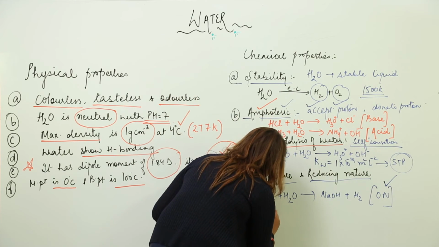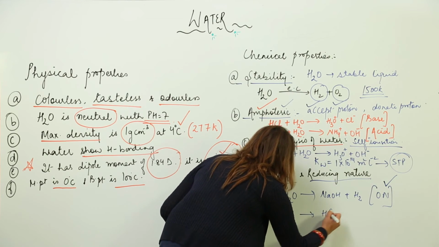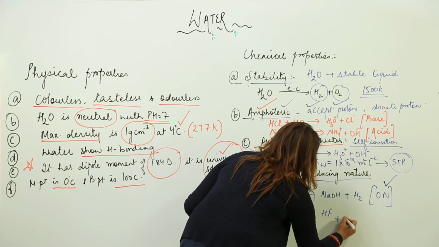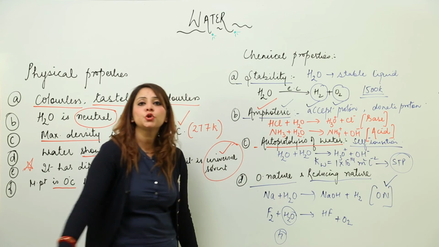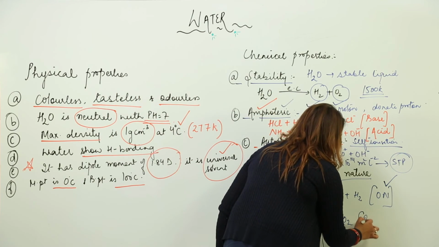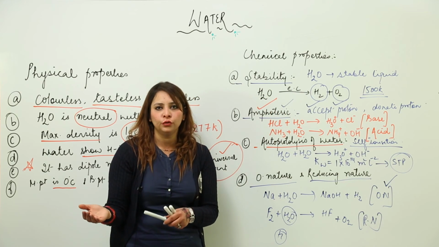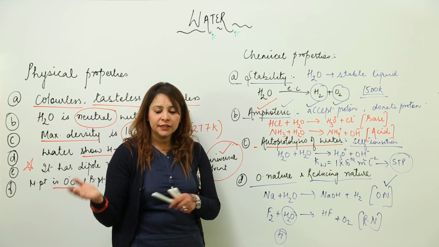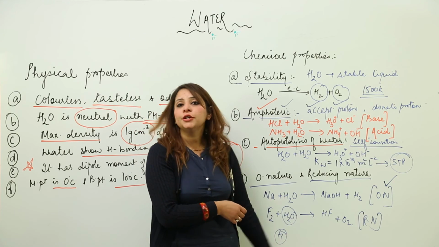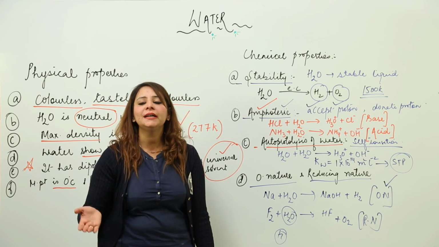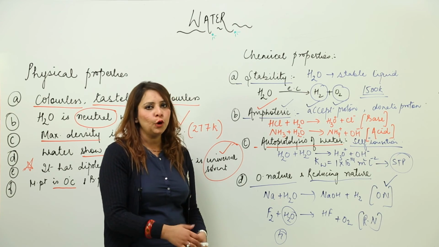In another example, let's say fluorine plus water, here it is going to form HF plus O2. So in this case, it is donating hydrogen and the one which donates hydrogen has a reducing character, or you can say it has a reducing nature because it is reducing F2, right? So it is reducing F2 and in return it is getting itself oxidized. So here also you have seen that it has an oxidizing nature also and a reducing nature also. So these are a few properties, but we still have a few more.